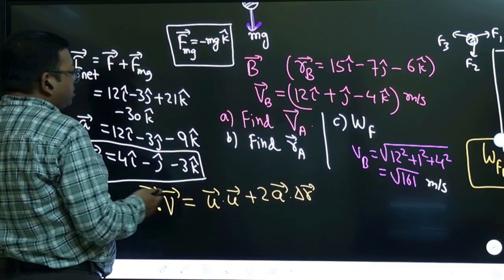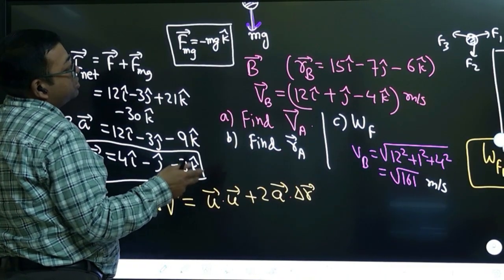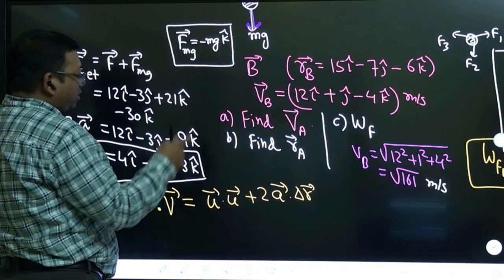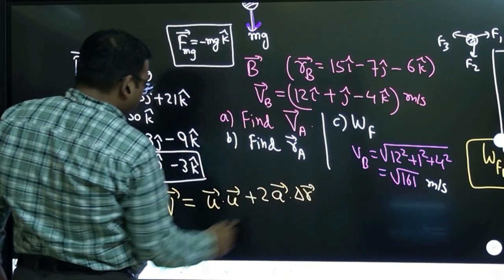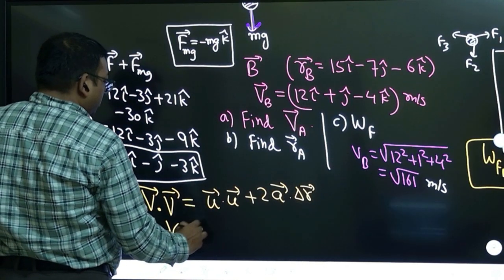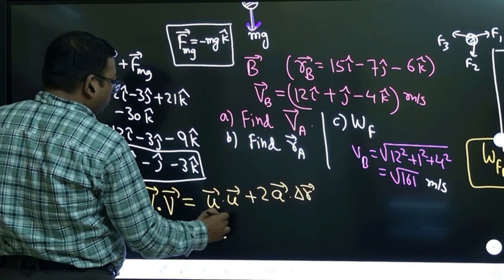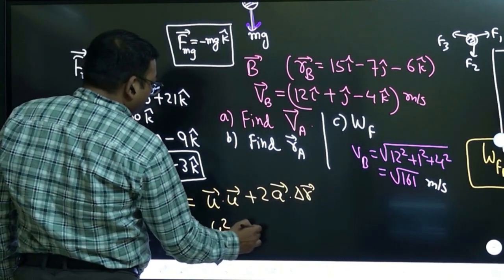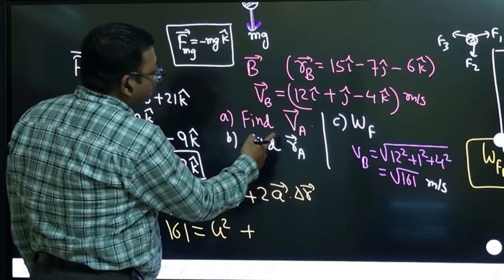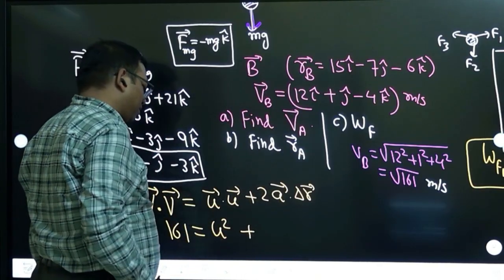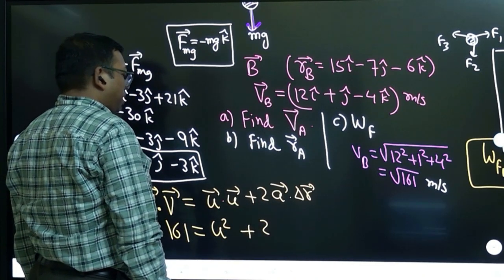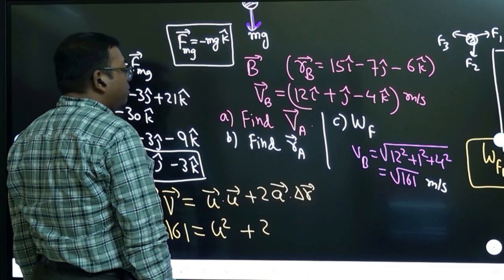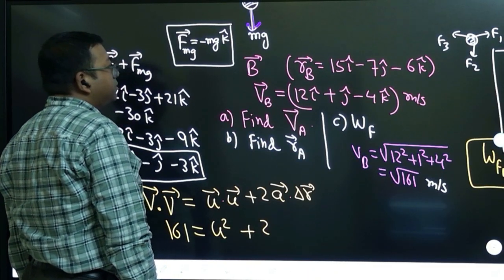V dot v means v square. That means final velocity. We are going from A to B, so final velocity v dot v. That means magnitude of square of this. That means this becomes 161, right? U dot u we do not know. We will think about it. That is what we have to calculate. U square means this initial velocity at A. 2 times acceleration. Acceleration we have calculated, but what is the displacement?